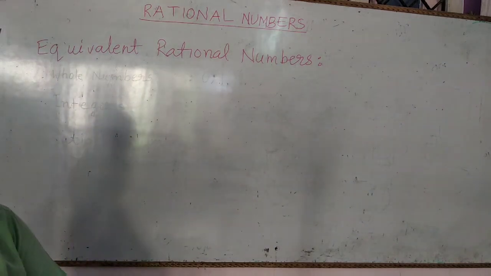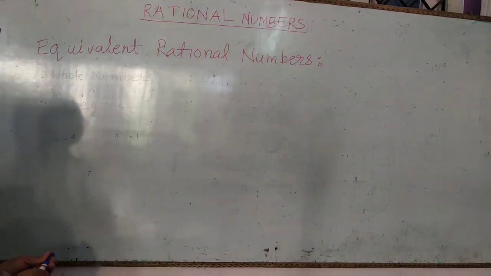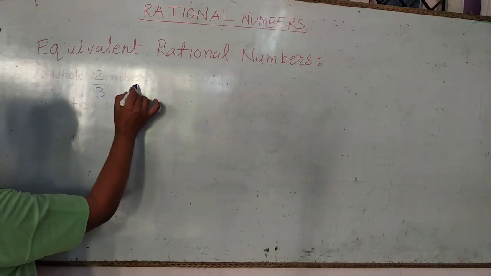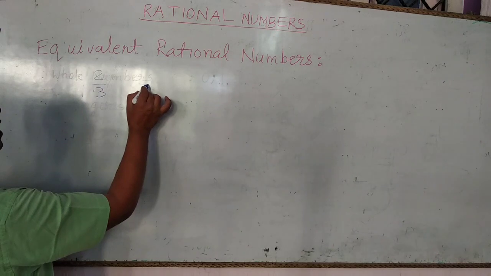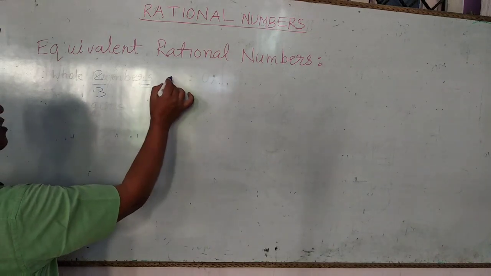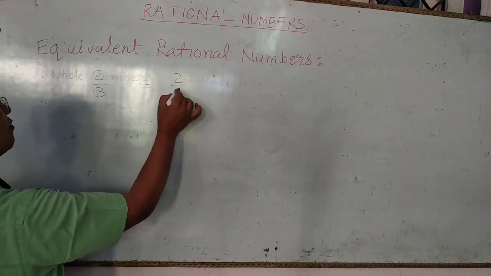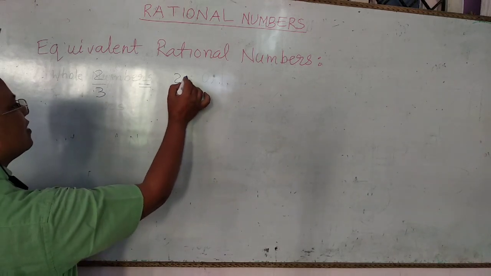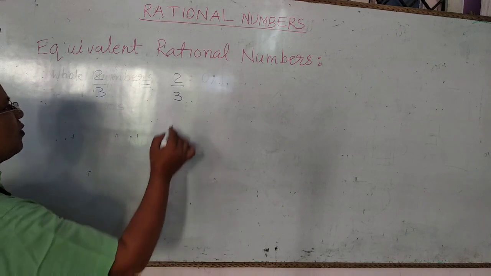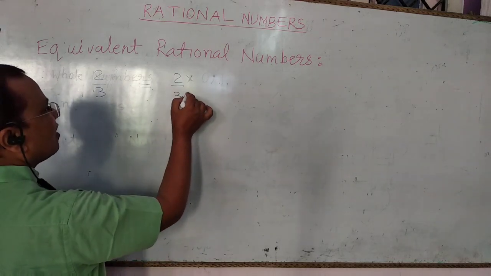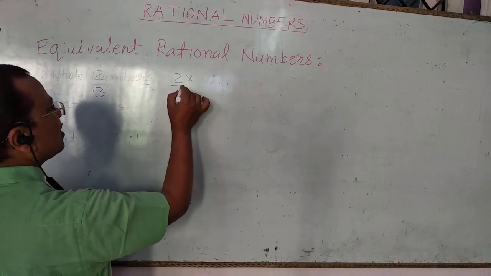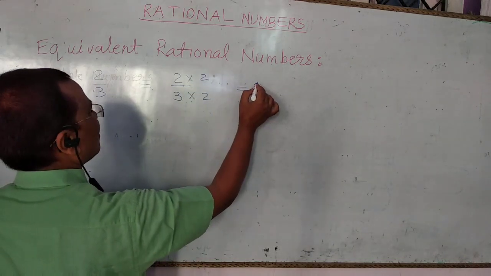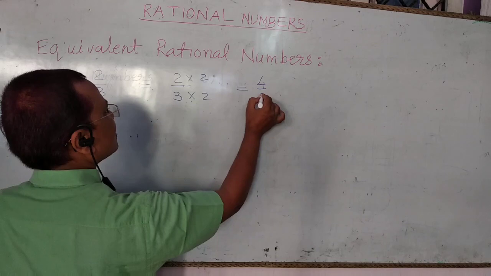Suppose we have a rational number 2 upon 3. If we multiply numerator and denominator by a non-negative integer, suppose we multiply numerator and denominator both by 2, then we get another rational number 4 upon 6.